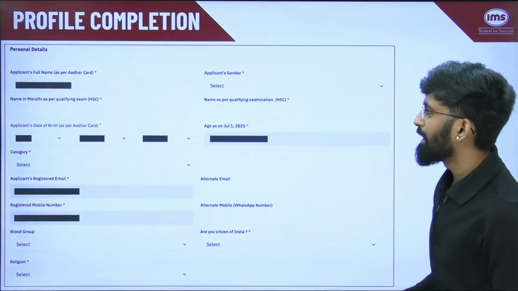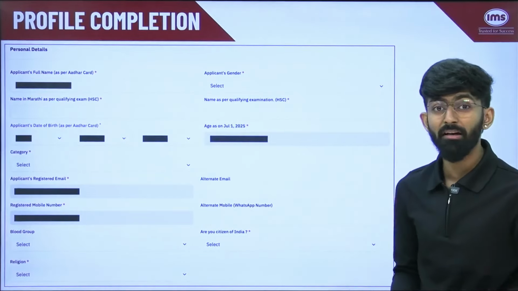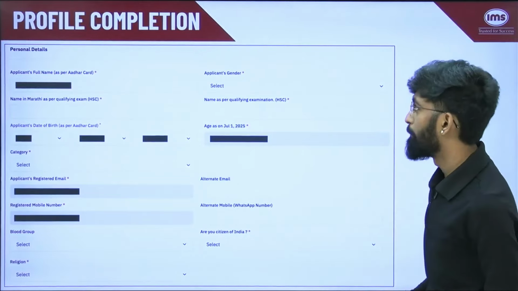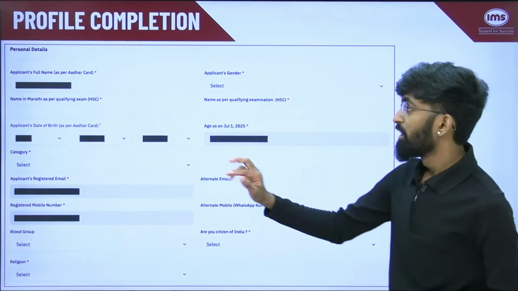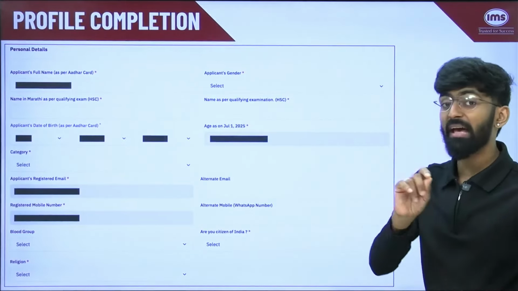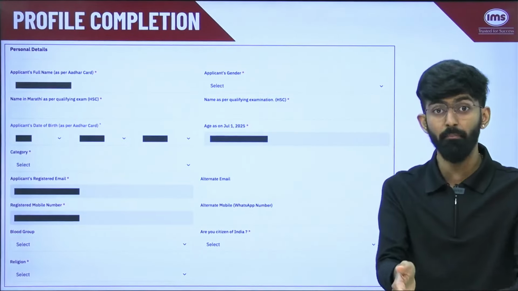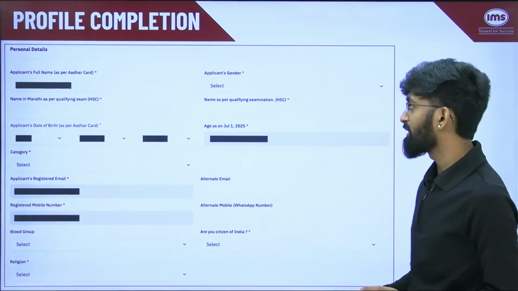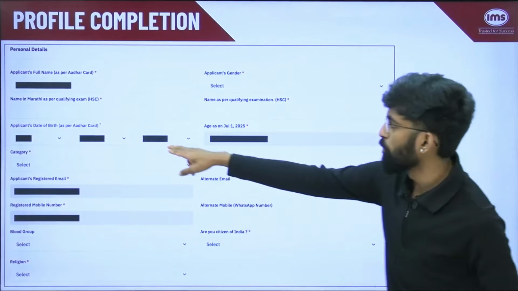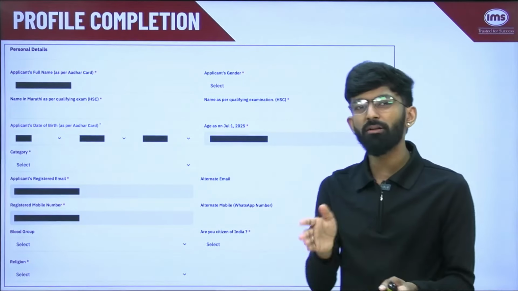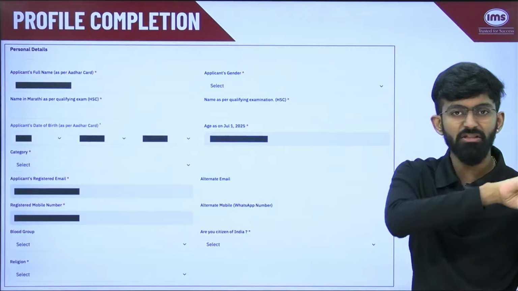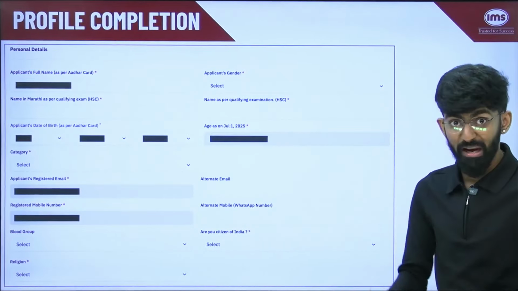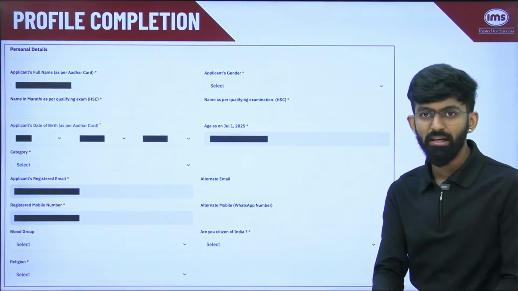In personal details, your full name as per Aadhaar card will be taken directly from the registration step. Then you need to add your gender, your name in Marathi as per the qualifying HSC mark sheet. So make sure that you have your HSC mark sheet in front of you while you are filling this form. Then your date of birth will again be taken directly from the registration step. Using that, they will calculate your present age as of July 1, 2025.